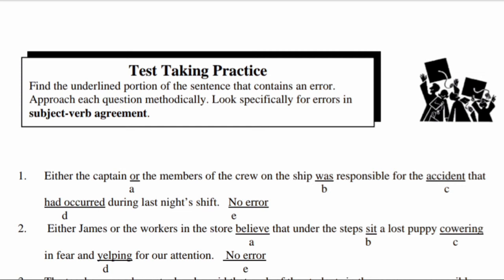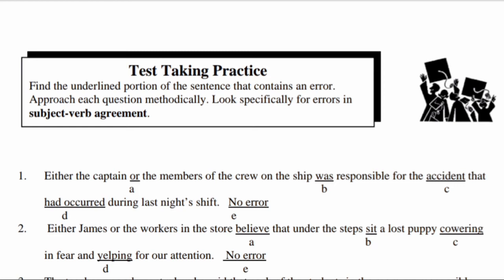Let us start. Number 1. Either the captain or the members of the crew on the ship was responsible for the accident that had occurred during last night's shift. So here, either the captain or the members, we find two subjects.